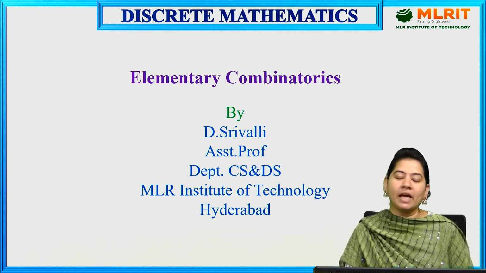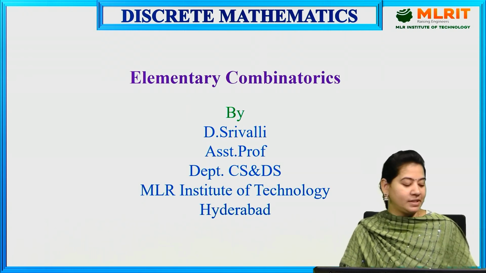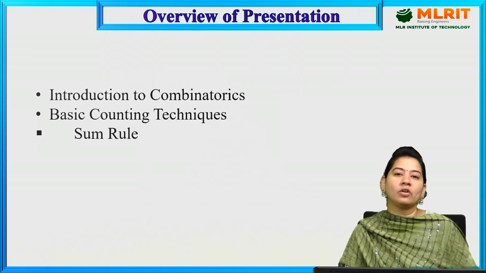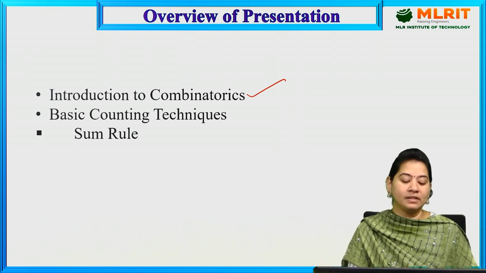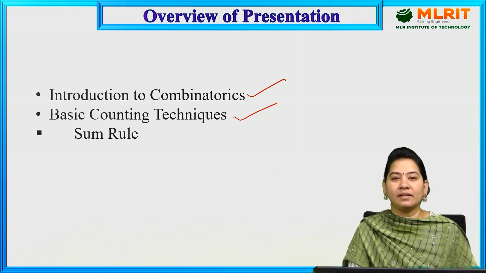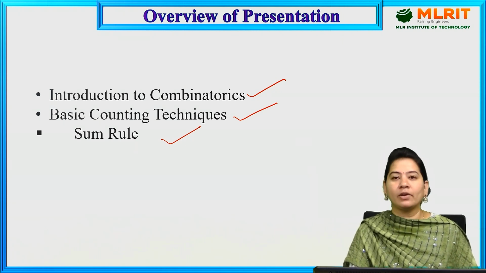Technology. Today, I am going to discuss elementary combinatorics. So today we are going to discuss what is meant by elementary combinatorics. First of all, we are going to discuss what is meant by combinatorics and what the basic counting techniques are, and also the techniques like sum rule and product rule.